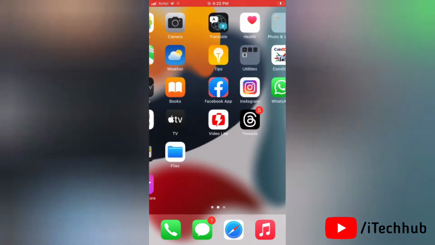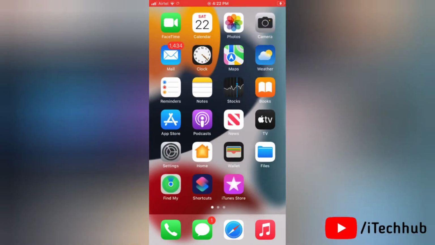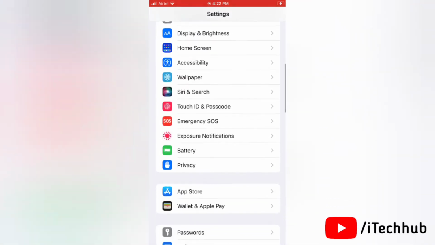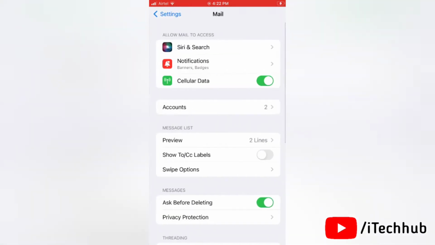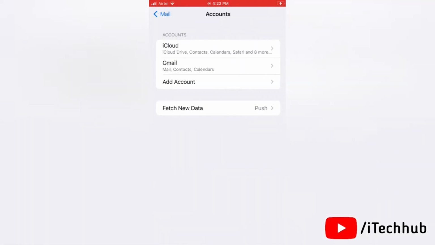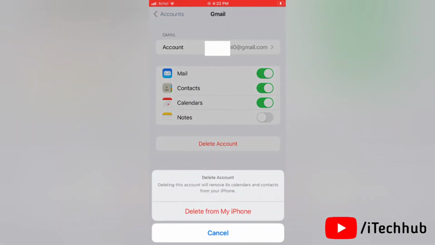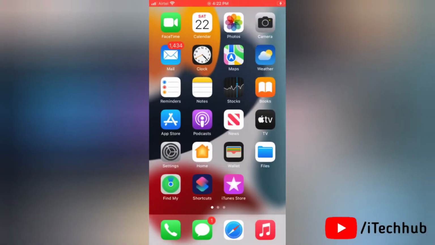Now we will see the second solution, and the second solution is remove your mail account and add it again. To do this, first of all launch the settings app on your device and here tap on mail. Now tap on accounts, then here tap on Gmail. Tap on delete account, then tap delete from my iPhone. Once you delete it, restart your iPhone and re-add your mail account.